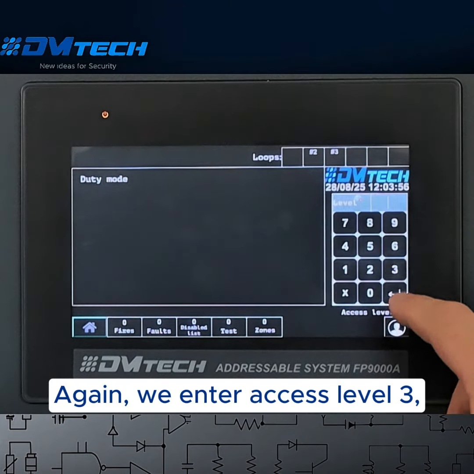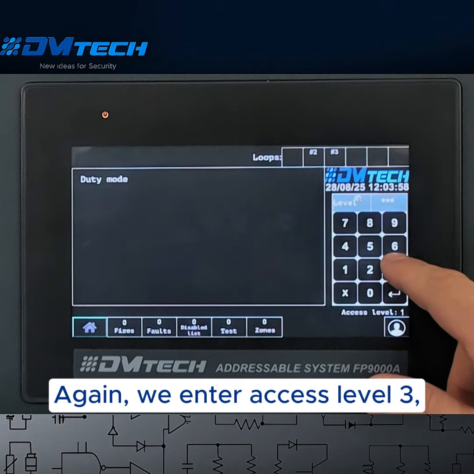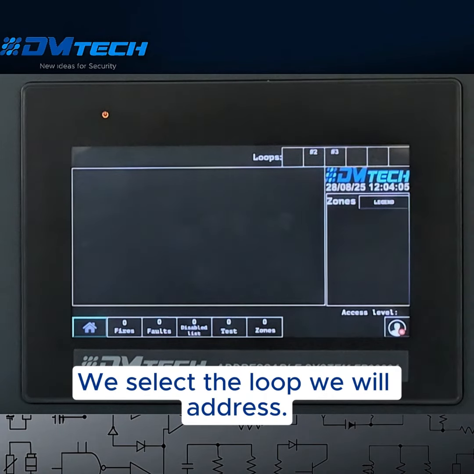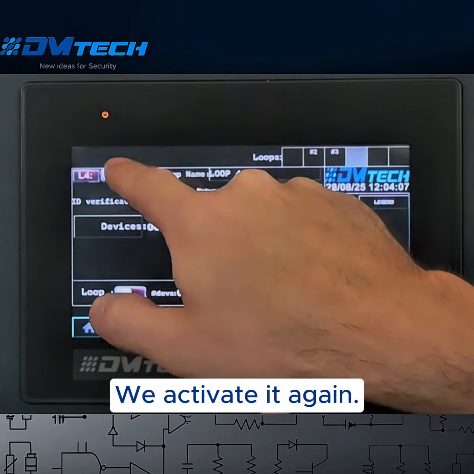Again, we enter access level 3. Enter the code 333333. We select the loop we will address. We activate it again.